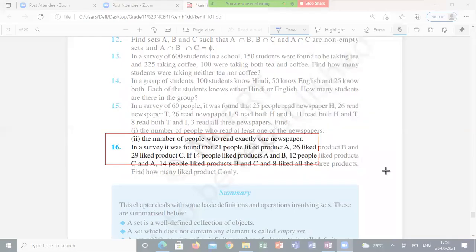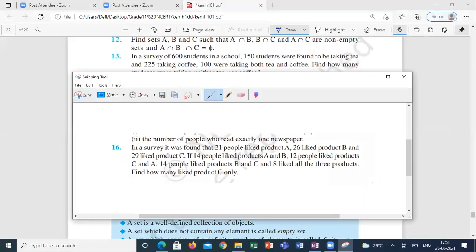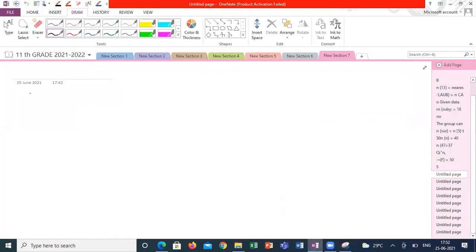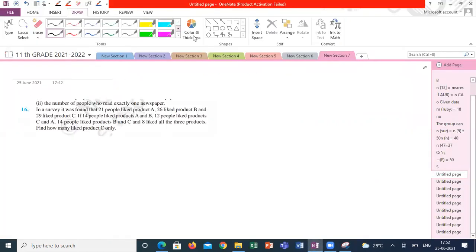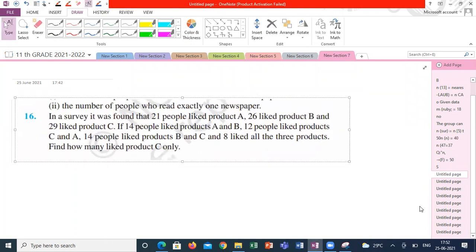How to do? Anyone? They have to explain. The best way of solving this question is the Venn diagram. Easily, without any hesitation. And we can do it in both methods.